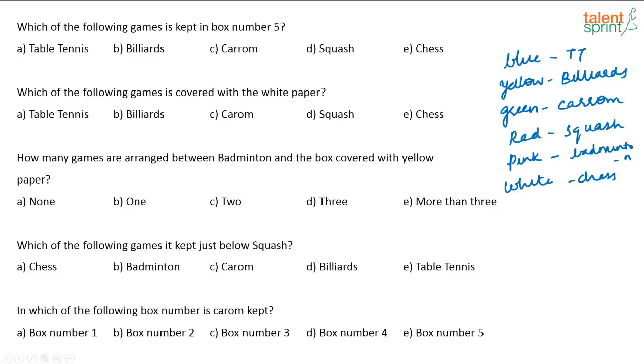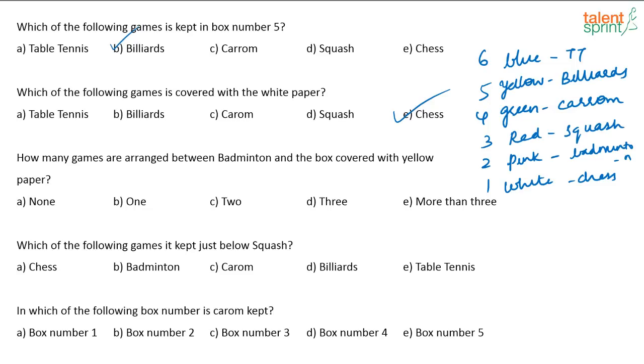Which of the following games is kept in box number 5? This was the final answer that we got. 5 is billiards. Which of the following games is covered in white paper? Chess is covered in white paper.